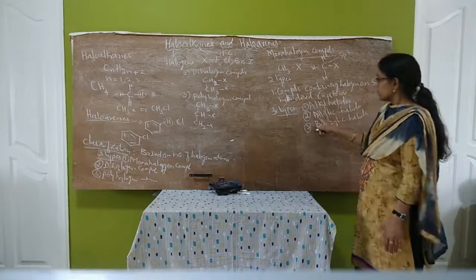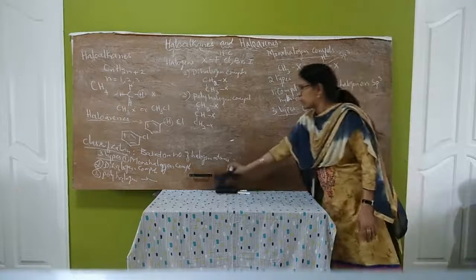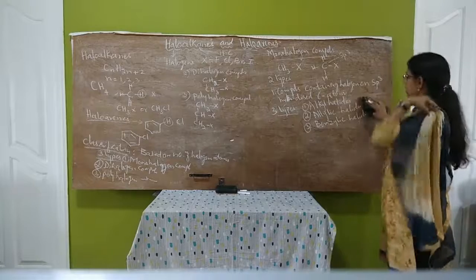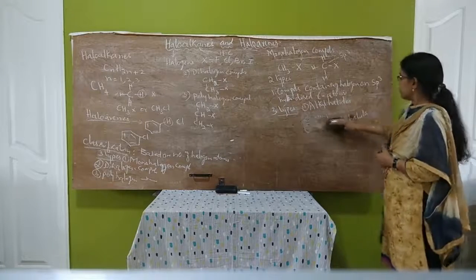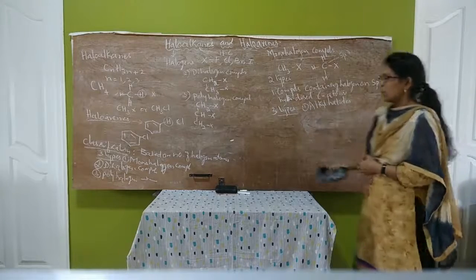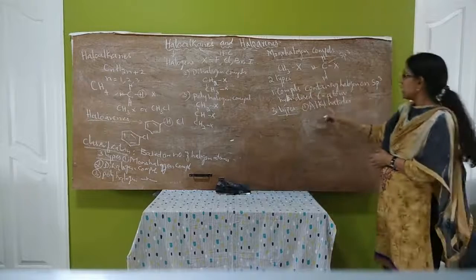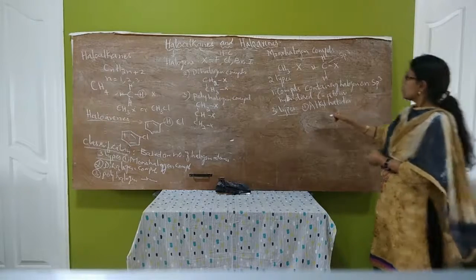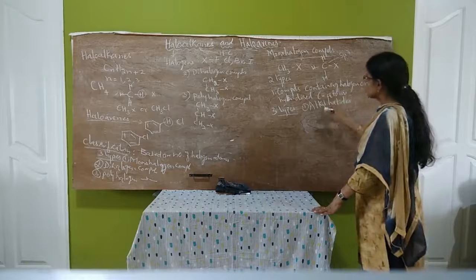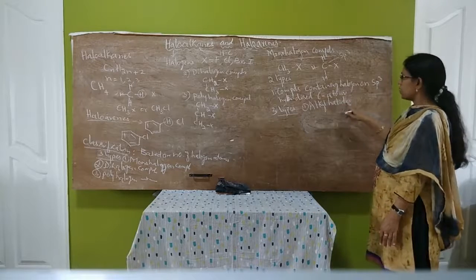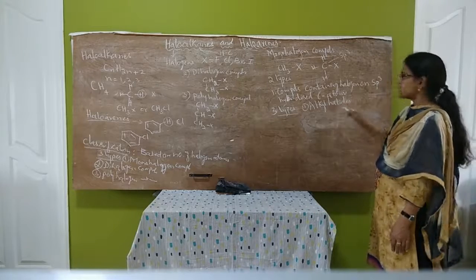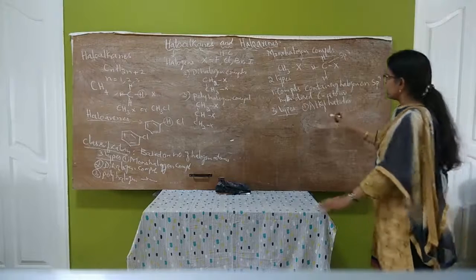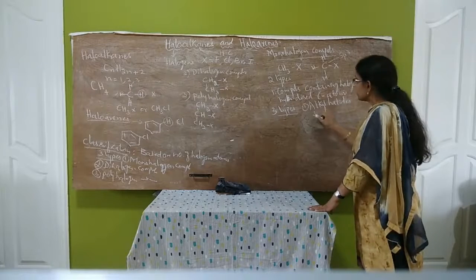So let us study these 3 types of halogen compounds. First one is alkyl halides. Here, this contains 2 groups, the alkyl group and the halogen. Halide means halogen. What is meant by alkyl group?